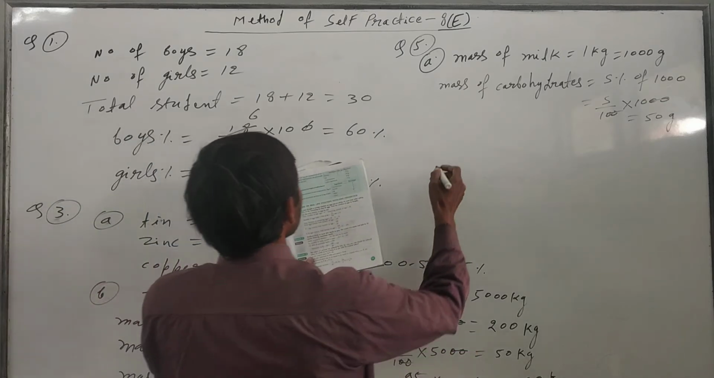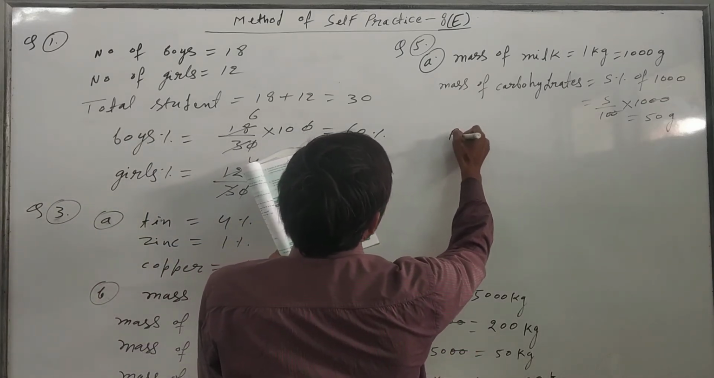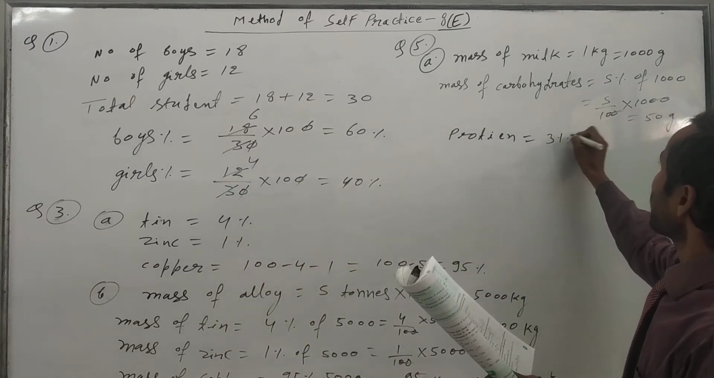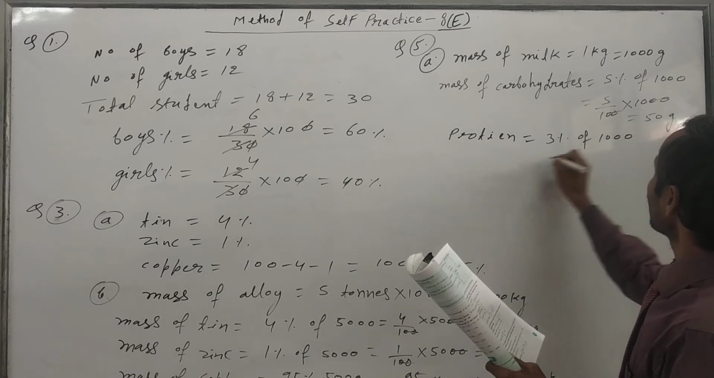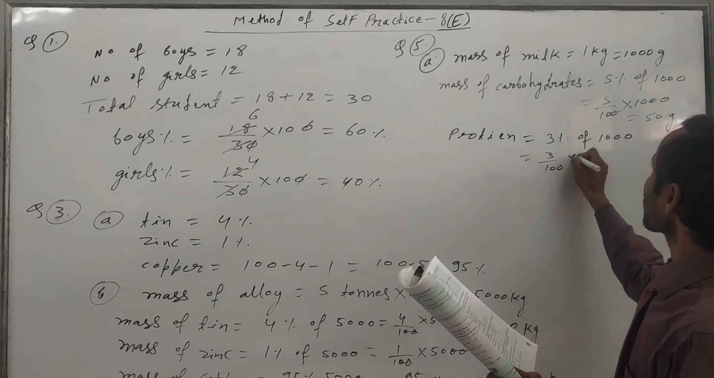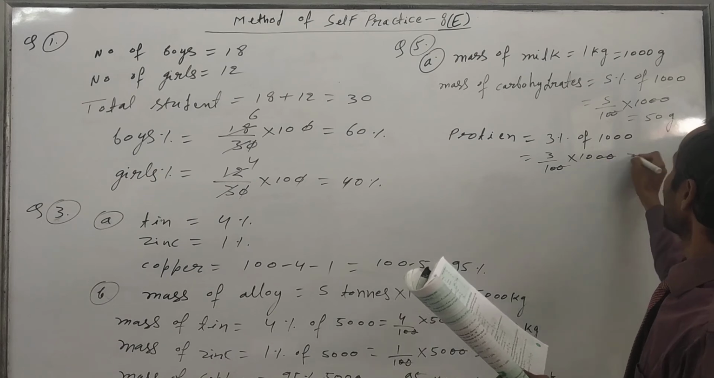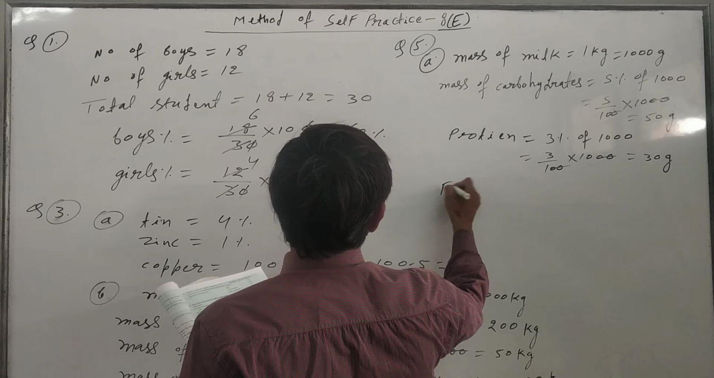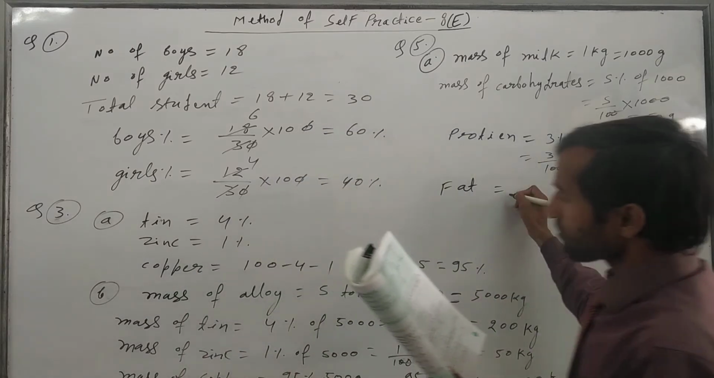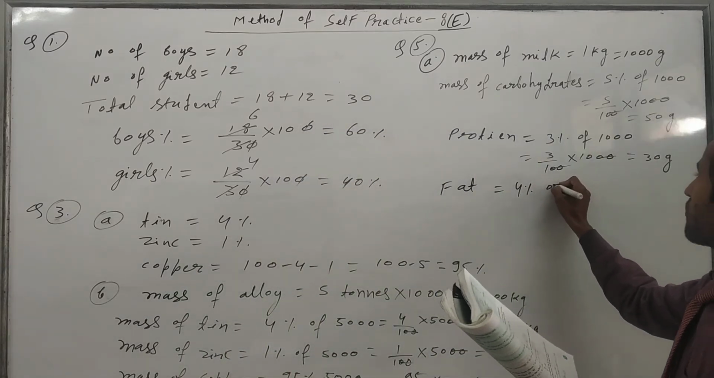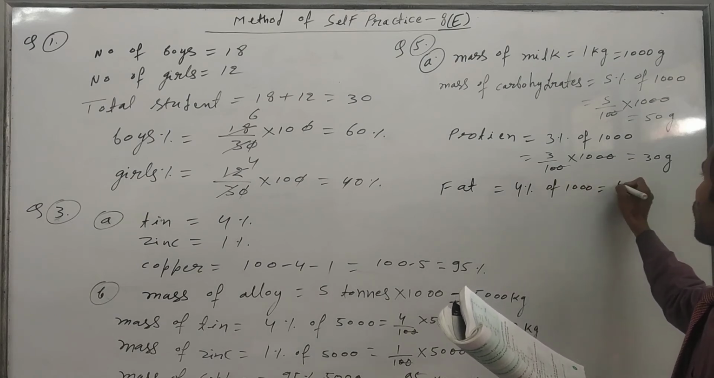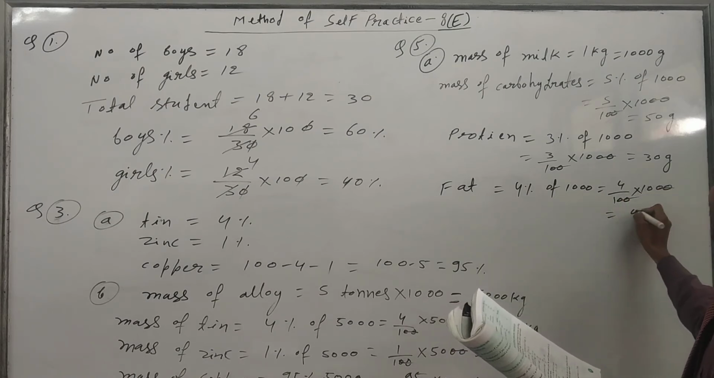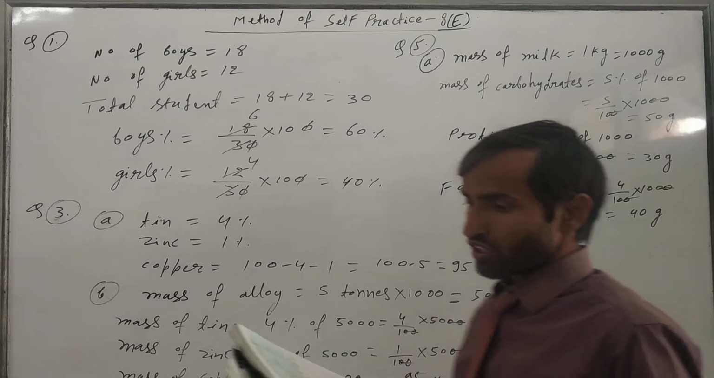Now we have to find for protein. So the mass of protein will be 3% of 1000. So it will be 3 upon 100 into 1000. Then it will come 30 gram. So the mass of protein is 30 gram. Now we have to find for fat. So fat is how much? 4%. 4% of 1000. So how much will come? 4 upon 100 into 1000. So again 100 cancels, it will come 40 gram. So fat is 40 gram.